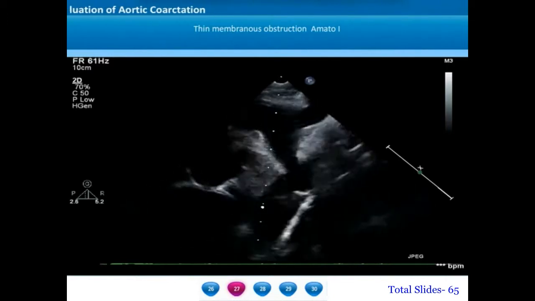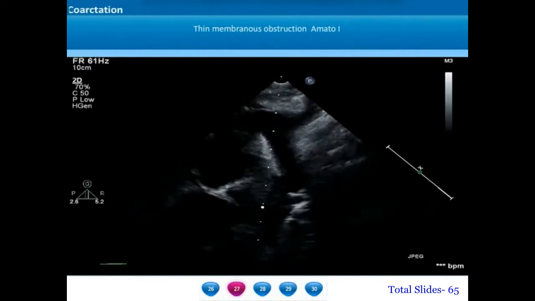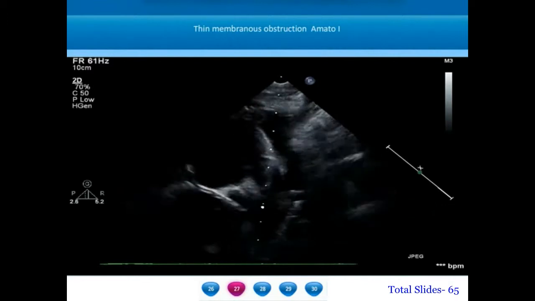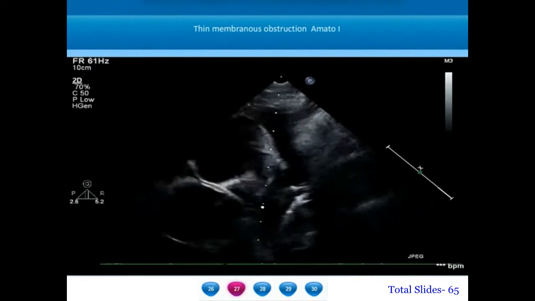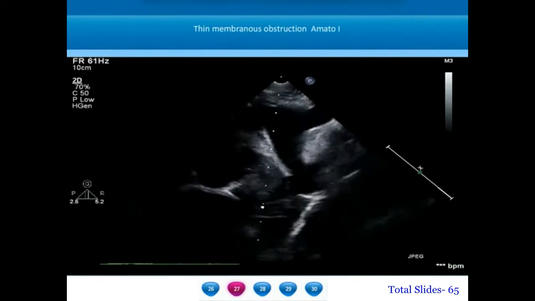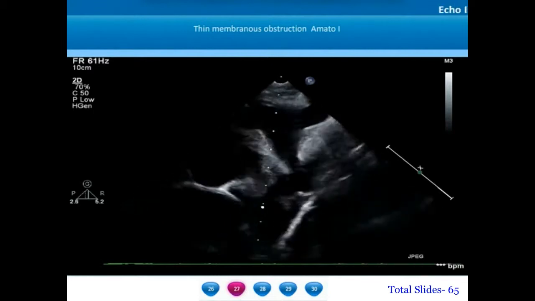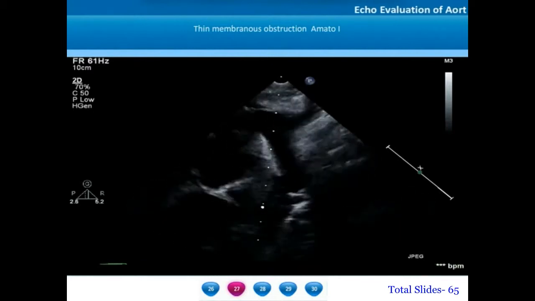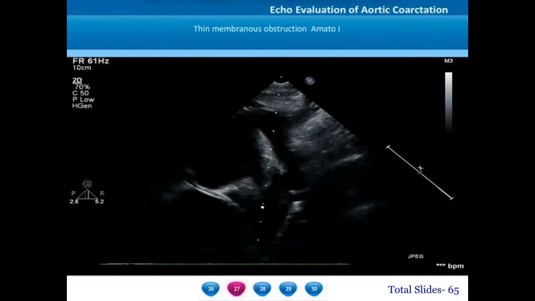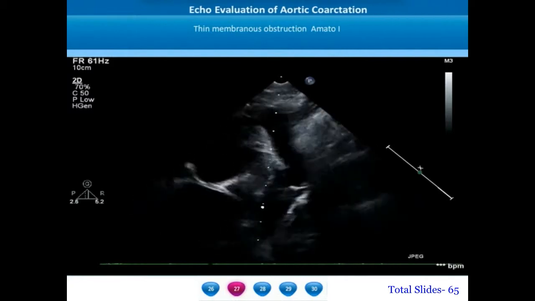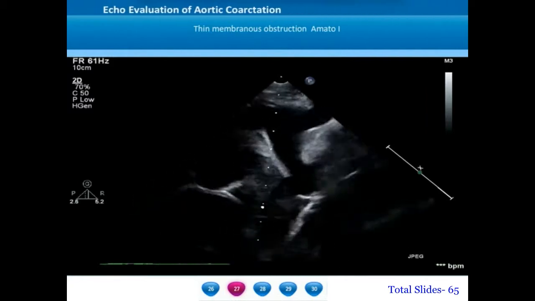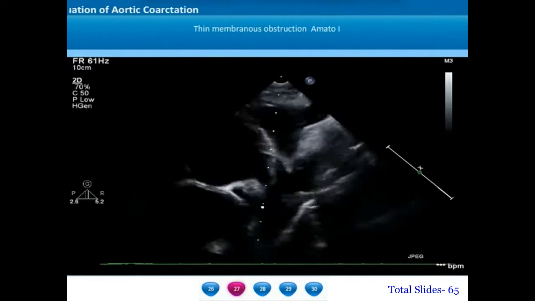Some of the discrete coarctation may be thin membranous in morphology. In this example, we can see in the long axial view of the aortic arch, a well-formed aortic arch. We can appreciate the left subclavian artery as the last branch.